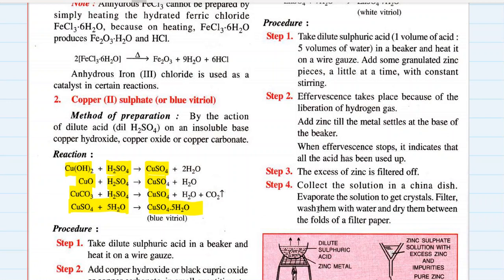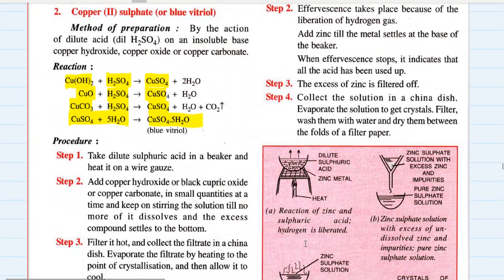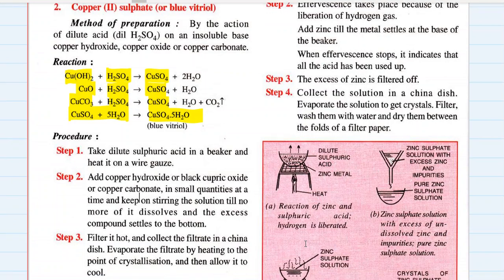Then you have to add some granulated zinc pieces, a little at a time with constant stirring. Effervescence will take place because of the liberation of hydrogen gas. You have to add zinc till the metal settles at the base of the beaker. When effervescence stops, it indicates that all the acid has been used up. The excess of zinc is filtered off. Collect the solution in a china dish.